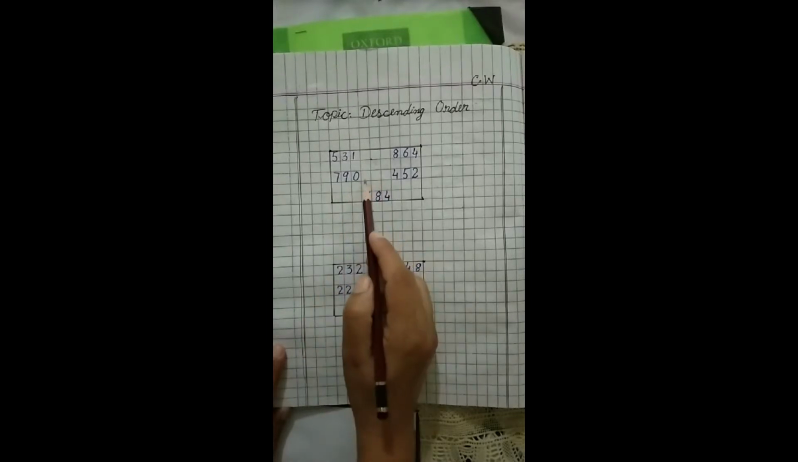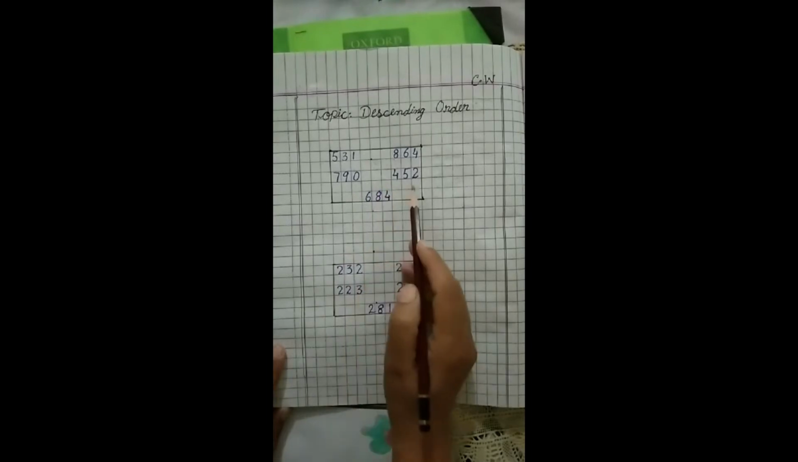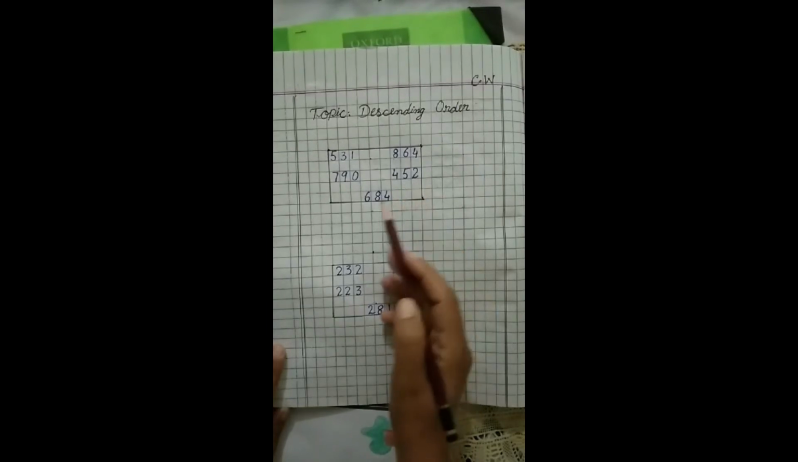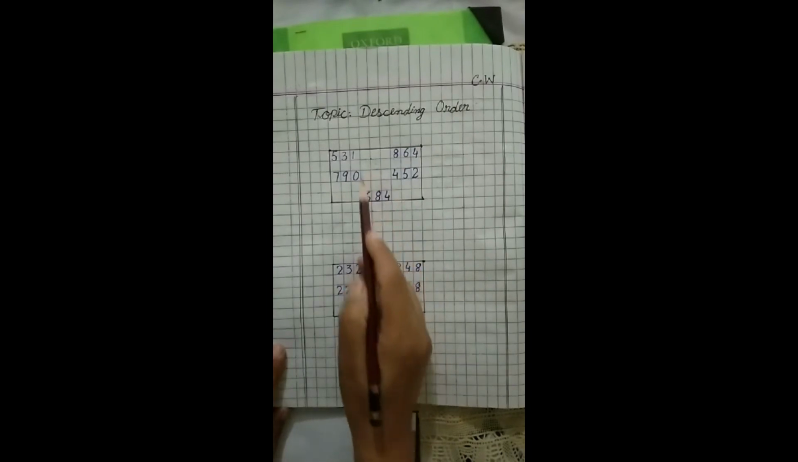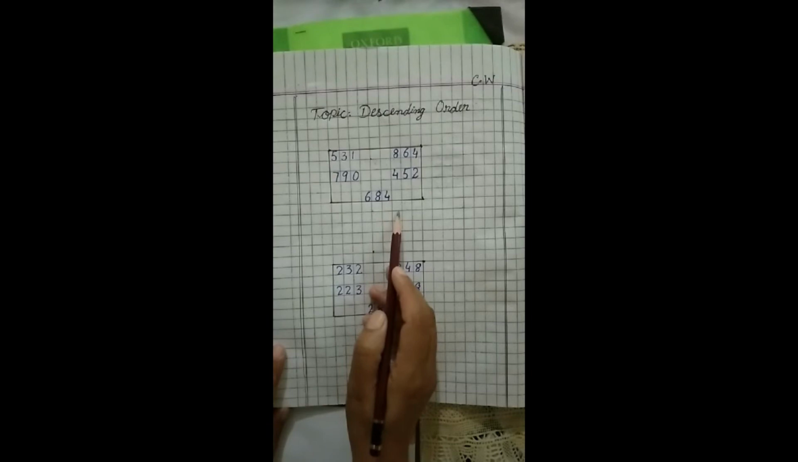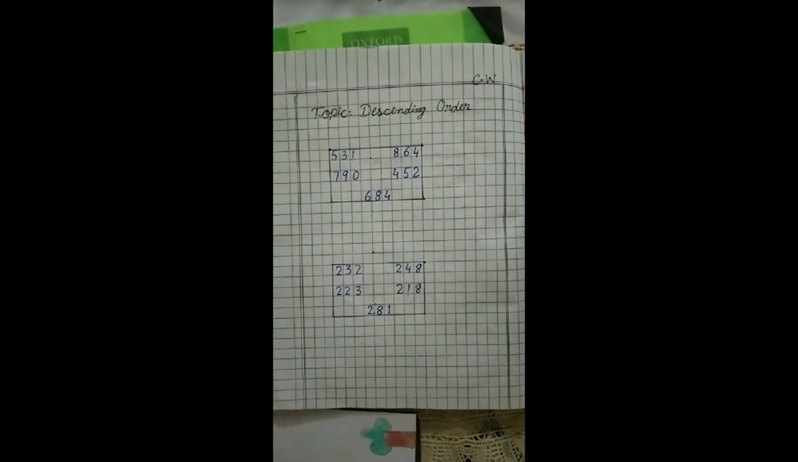790. Then we have to leave 3 blocks again and write the next number, which is 452. In these 3 blocks we have to write 684. The class, we have to write the value of numbers.